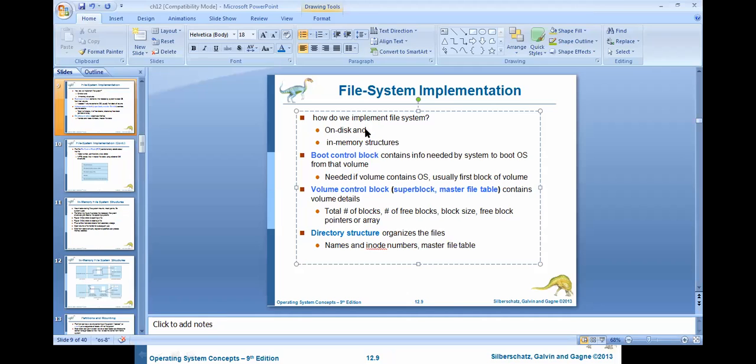The first one is the on disk structure, and the second one is the in-memory structure. So these are the two ways.